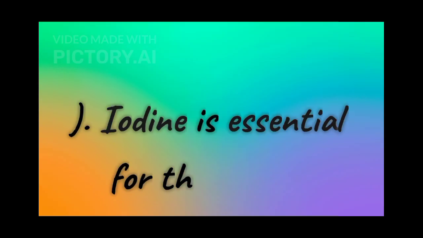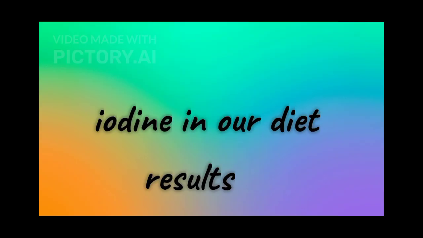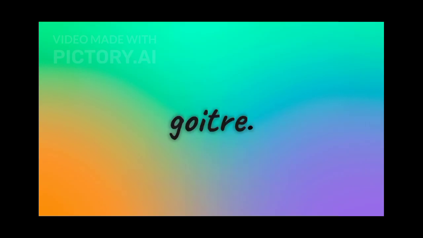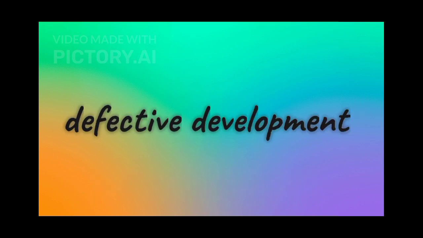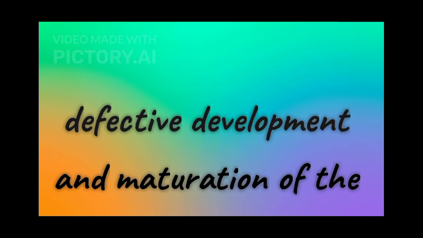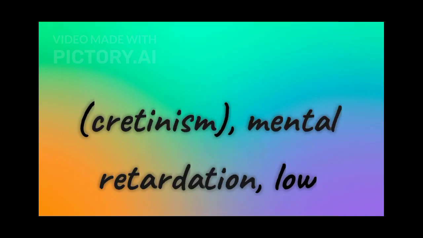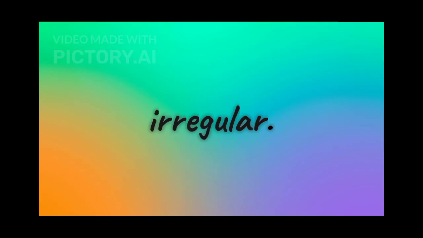Iodine is essential for the normal rate of hormone synthesis in the thyroid. Deficiency of iodine in our diet results in hypothyroidism and enlargement of the thyroid gland, commonly called goiter. Hypothyroidism during pregnancy causes defective development and maturation of the growing baby, leading to stunted growth, cretinism, mental retardation, low intelligence quotient, abnormal skin, deaf mutism, etc. In adult women, hypothyroidism may cause the menstrual cycle to become irregular.